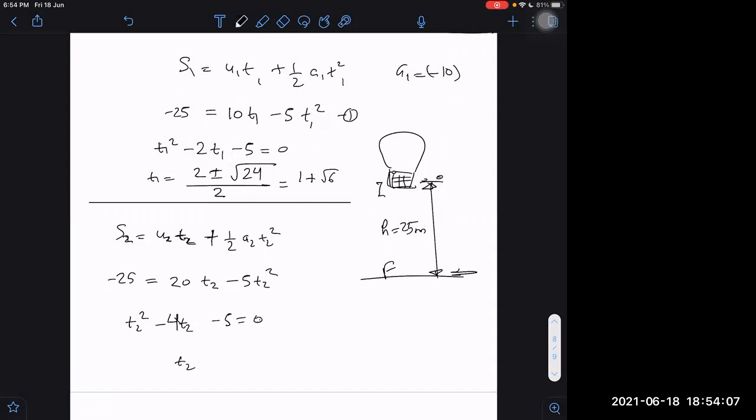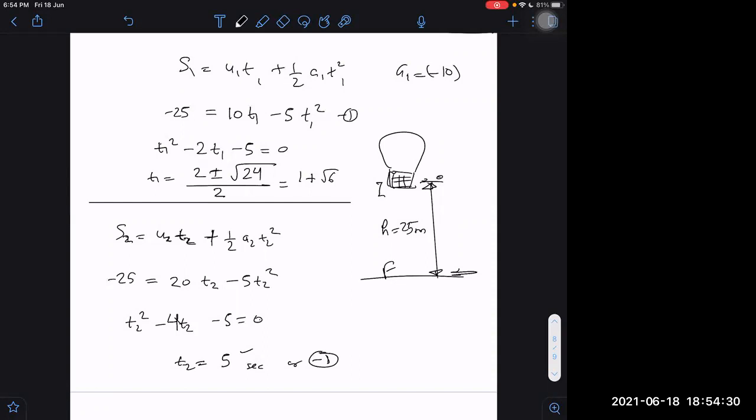So T2 is equal to, I think this time we are getting integral roots. 5 seconds, or minus 1. Minus 1 obviously doesn't make sense, so we have to take 5 seconds.